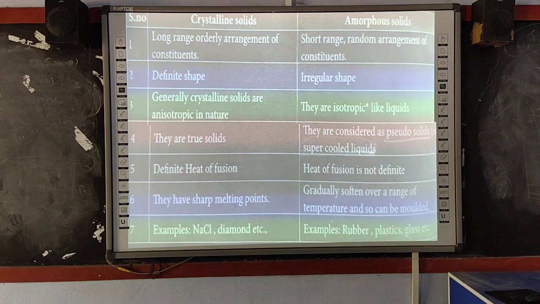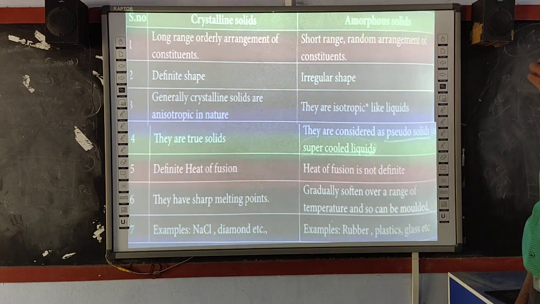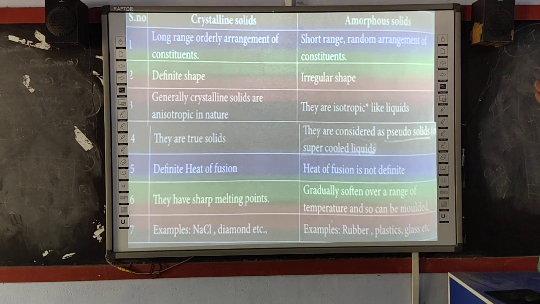Example for crystalline solids, in our day-to-day life, we are eating that common salt, namely sodium chloride, diamond, all the metals, gold, and then metallic alloys, iron, and then brass. These are examples for crystalline solids. And examples for amorphous solids, rubber, plastics, glass, etc. So that is the difference between crystalline solids and amorphous solids. So the crystalline solid alone is known as the true solids. In this lesson, we are going to see only about that true solids.